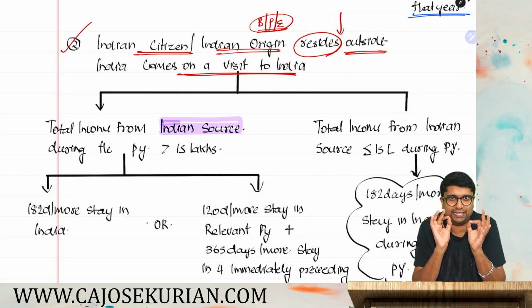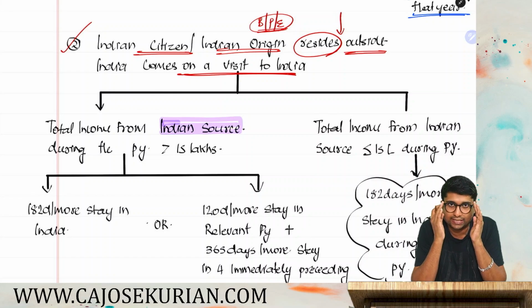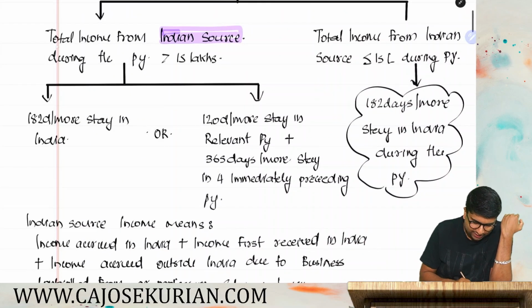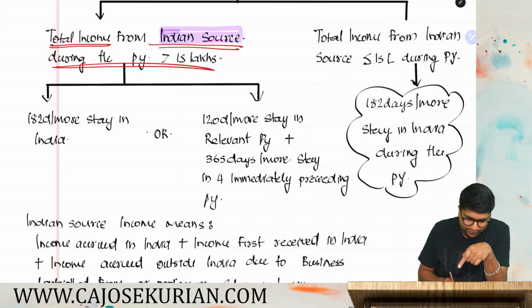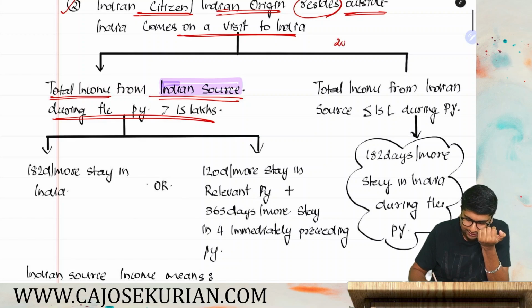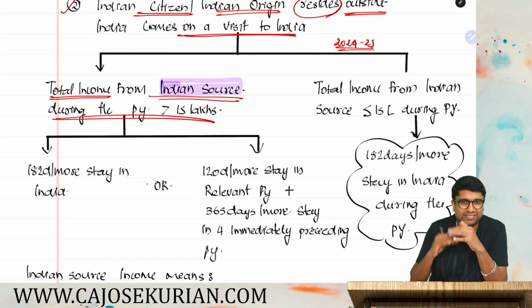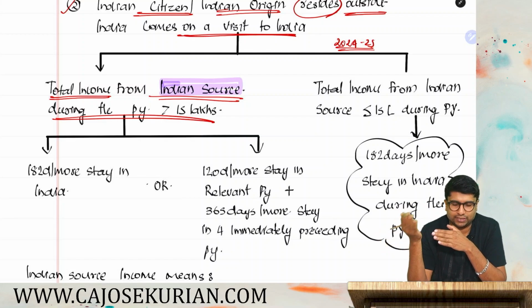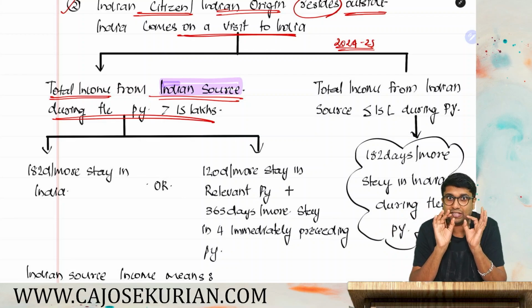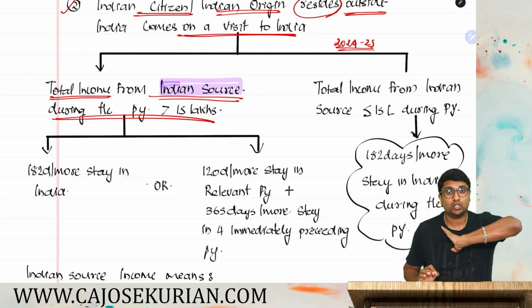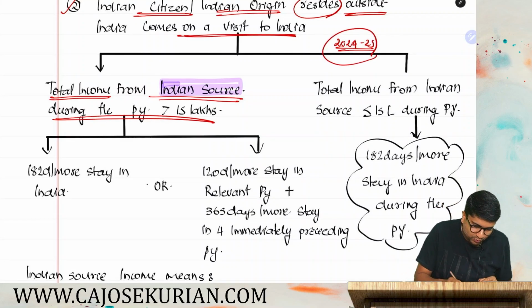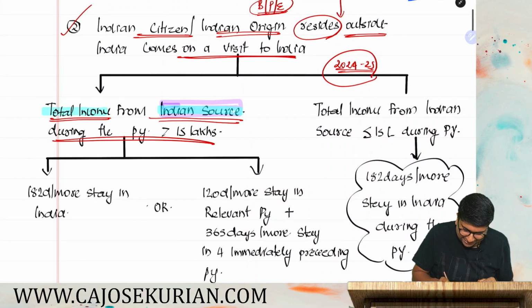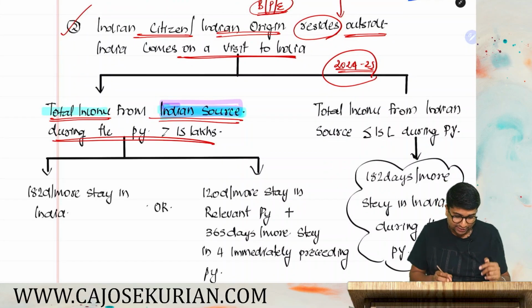In that case, in examination, if the assessee is in this category, then the one thing that you have to check is whether this person's total income from Indian source in that year exceeds 15 lakh. Say for example, in the examination question, they are saying in the year 2024-25, Mr. A residing outside India comes on a visit to India. Mr. A being an Indian citizen, he normally resides outside India, but in 24-25 he visited India. If they are saying like this, the first thing to do is not to count the number of days. Rather, you need to check whether this person's total income from Indian source, what, friends? Total income from Indian source, whether that exceeds 15 lakh or not.